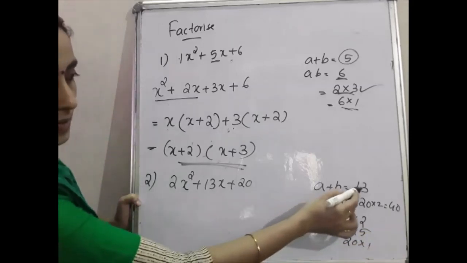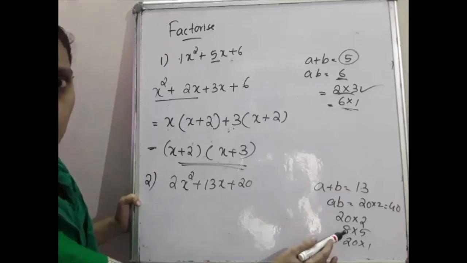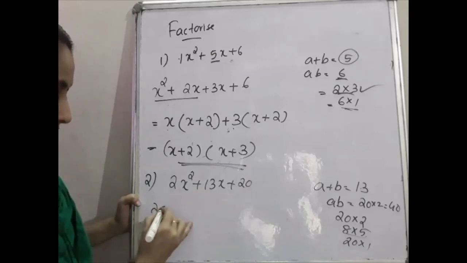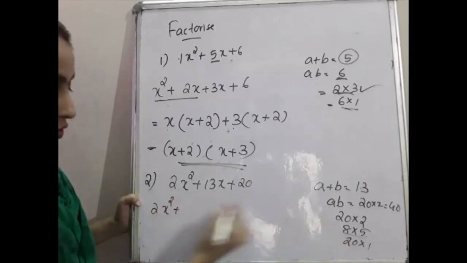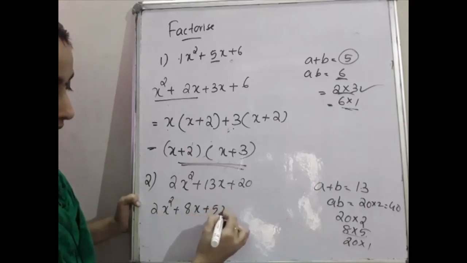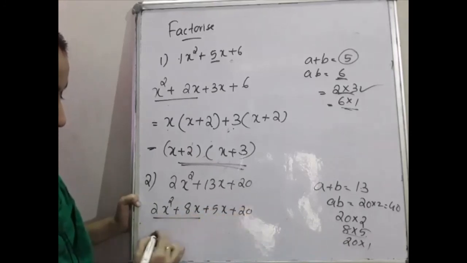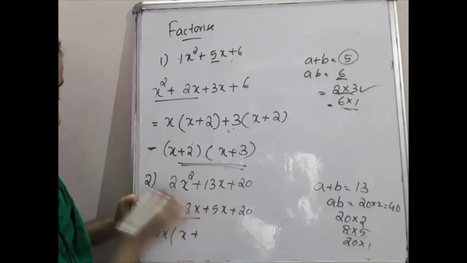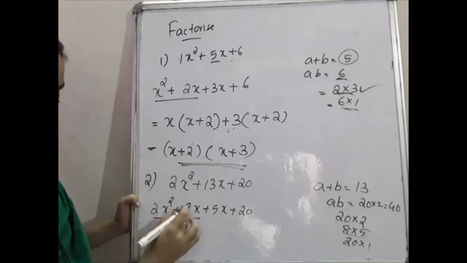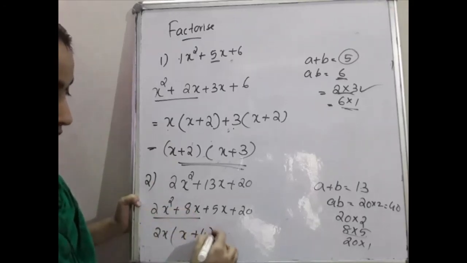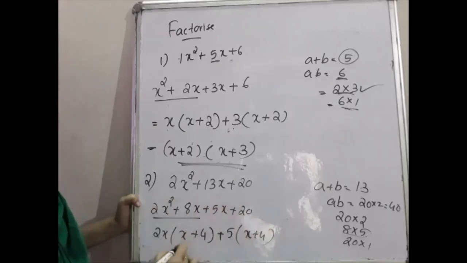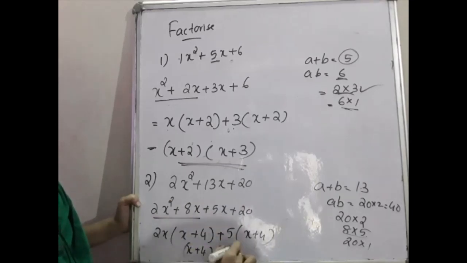Is it? The sum will be 13. Here the sum is 22, here the sum is 13, and here the sum is 21. So which one do you have to choose? 8 into 5. Just replace 13x with 8x plus 5x plus 20. In the first two terms 2x is common, and the remaining is x plus, 8x divided by 2x is 4. Then 5 taken outside, the remainder is x plus 4. Combining both, x plus 4 is common, times 2x plus 5.